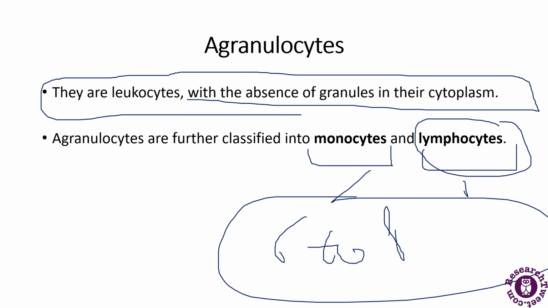Lymphocytes have also been further divided into two categories, that is the B lymphocytes and the T lymphocytes. These cells play a very important role in the immune system and they are responsible for the humoral and the cell mediated immunity.